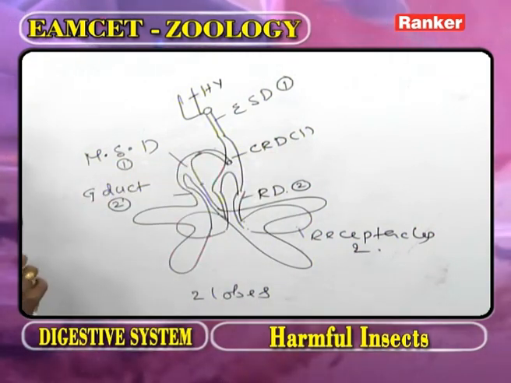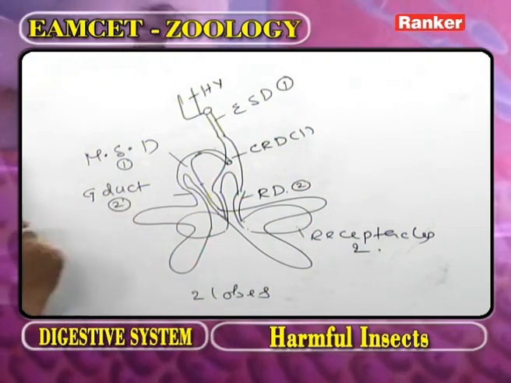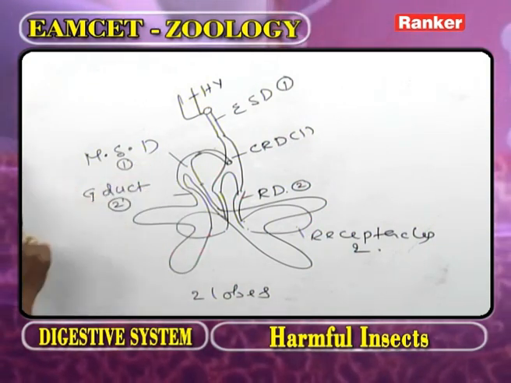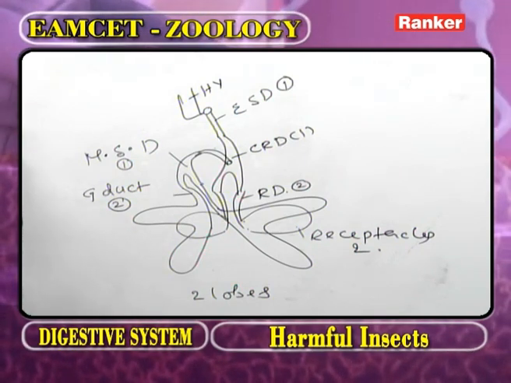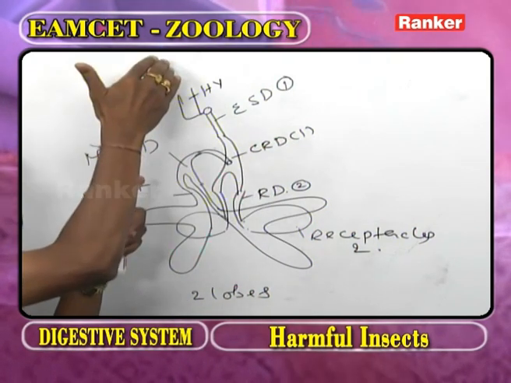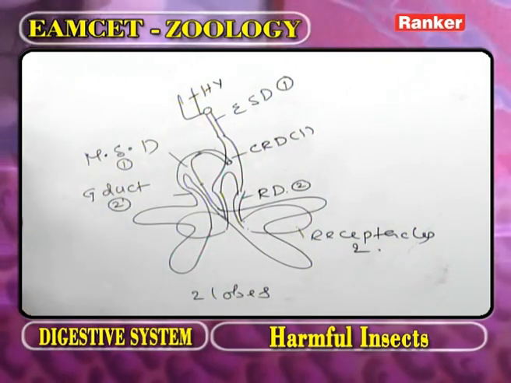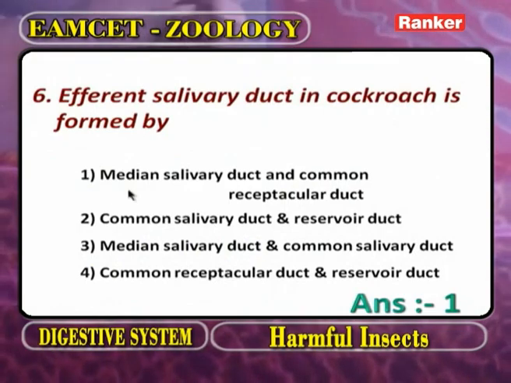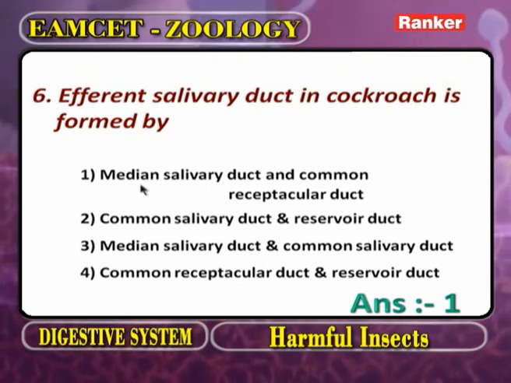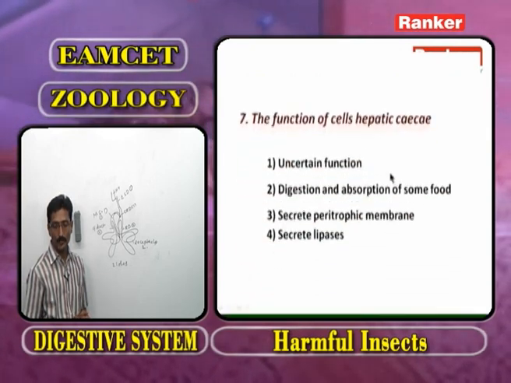Receptacular ducts unite as common receptacular duct, 1 in number. From each gland, glandular duct arises. Number of glandular ducts 2. They unite to form median salivary duct. Its number is 1. The median salivary duct, common receptacular duct continue forward as efferent salivary duct. Based on this information, what is the answer for this question? Efferent salivary duct in cockroach is formed by one median salivary duct and one common receptacular duct. Now we go for the next question.